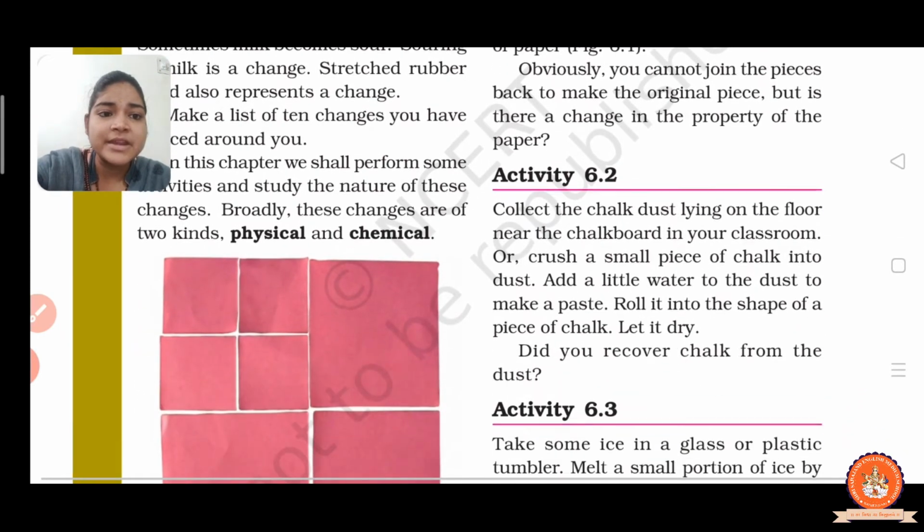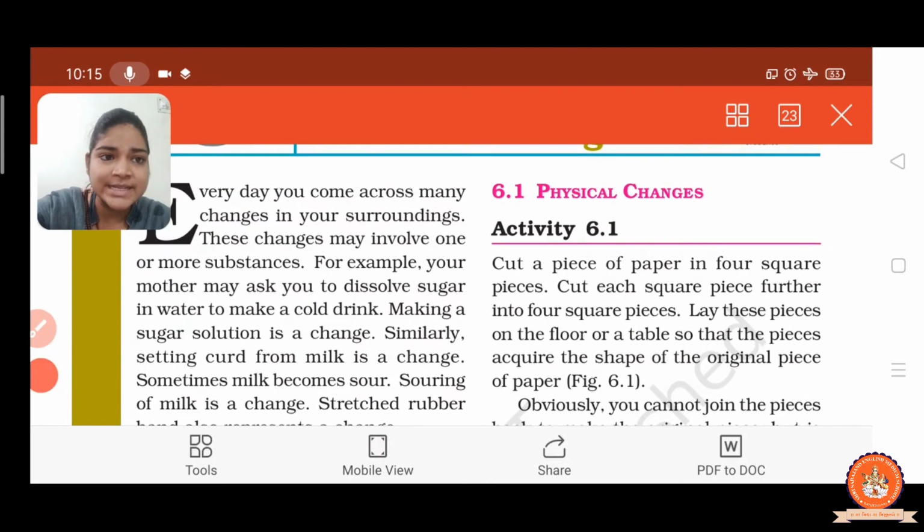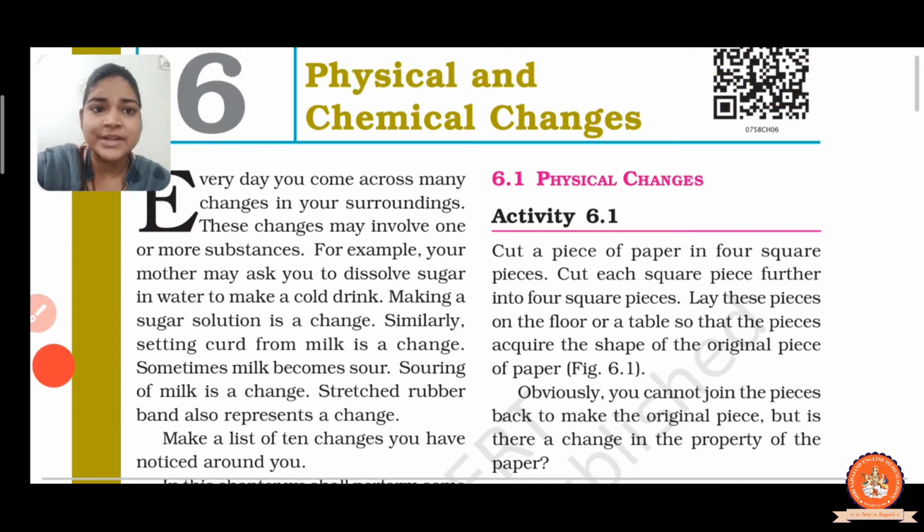Now some activities are given to you for physical change. Let us discuss them one by one. The first activity is 6.1. Take a paper and cut it into 4 square pieces.